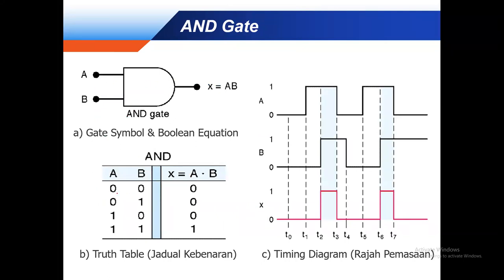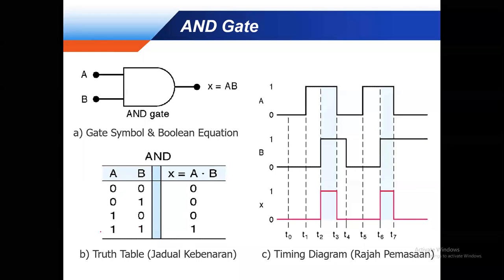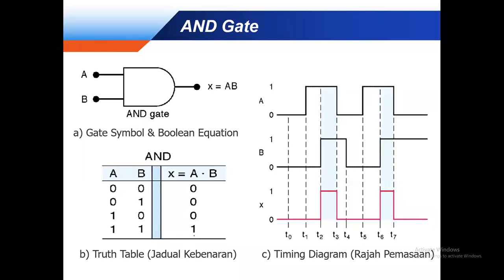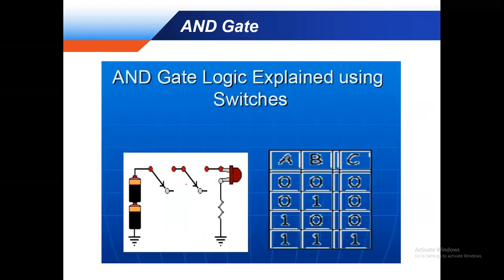For the AND gate, the output is high only when all inputs are high. This is the AND gate series circuit. This is switch 1 and this is switch 2, A and B, with the common, the ground, and the battery. Only when both switches are on, the output is high. This is the AND gate switch circuit.